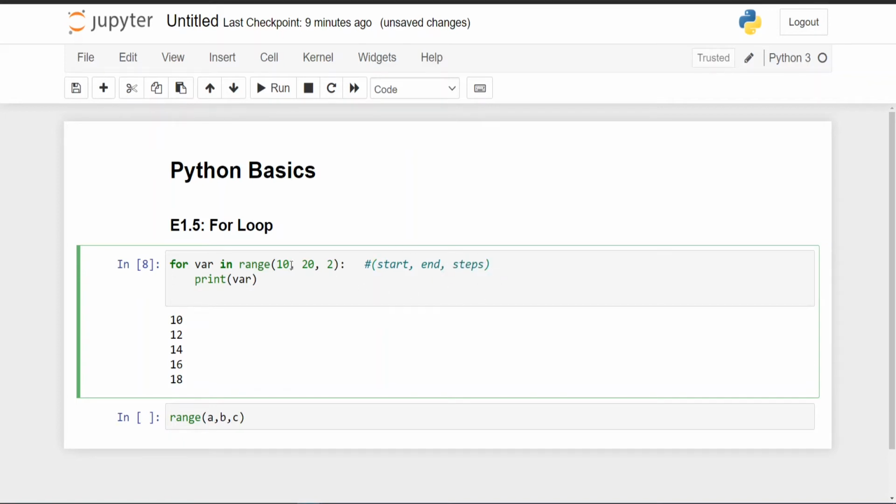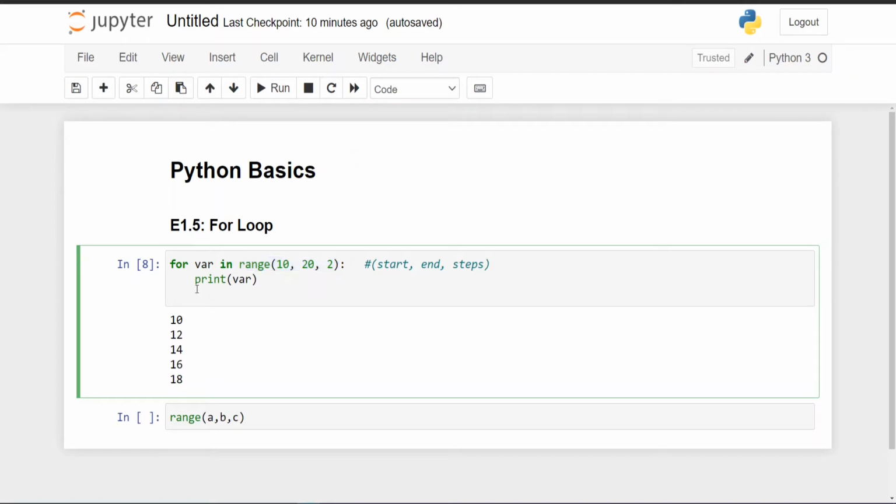So it starts from 10, and you know that the stop value does not get printed, so 20 will not get printed, meaning up to 19. And this is the step, it tells how many to skip. We want it to go from 10 to 20, but skip two steps each time. You can see 10 plus 2 is 12, plus 2 is 14, plus 2 is 16, plus 2 is 18. After 18, if you add 2 it will come to 20, but 20 cannot be included, so it's going only up to 18. So this is the main concept of range. I hope you got the basic concept.